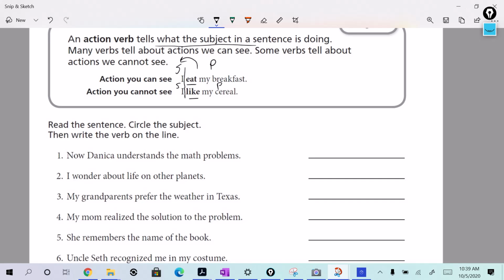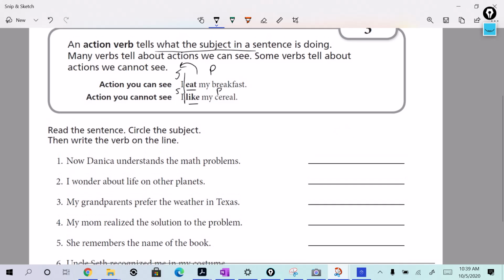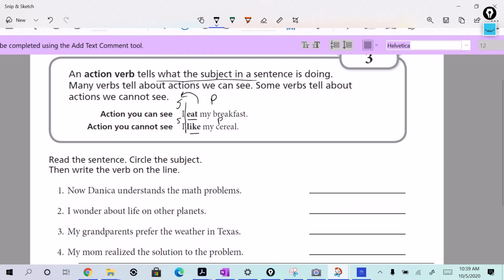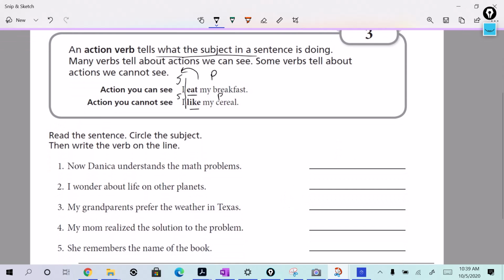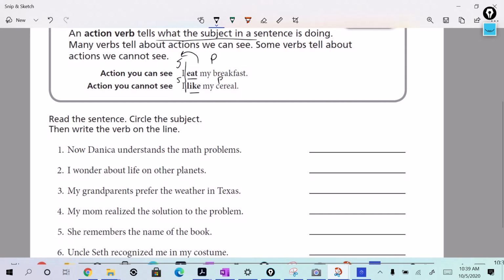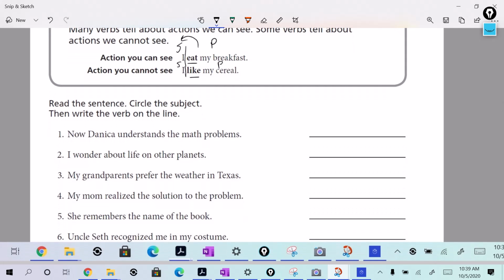Sometimes there are action verbs that you can't see. Those would be abstract. Like you can't see a like, but you can see someone eating. Many verbs tell about actions we can see. Some verbs tell about actions we cannot see. So let's take a look at this. I want you to do it like this. Read the sentence, circle the subject, then write the verb on the line. Here's what I want you to do, okay?